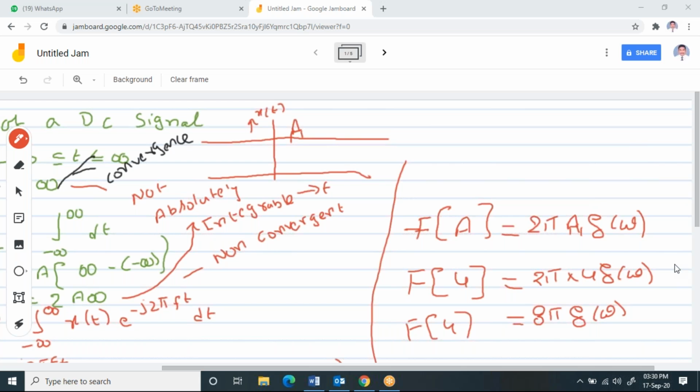Yes, good. Good, Amma, good. Sri Lakshmi, good. Rajeshwari, good.